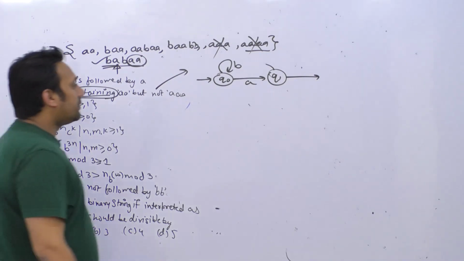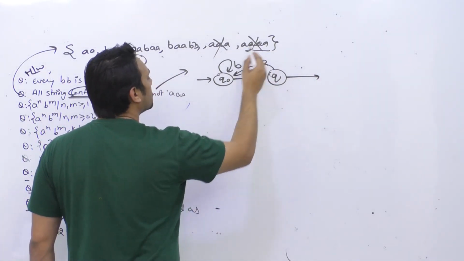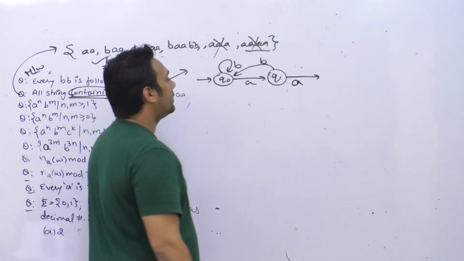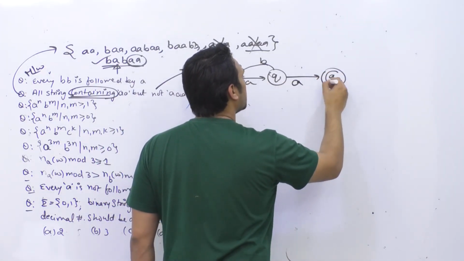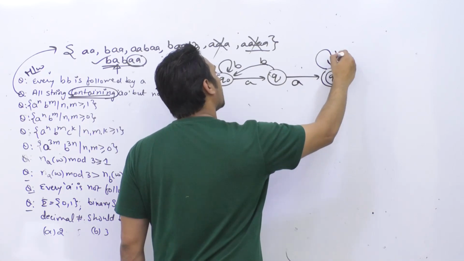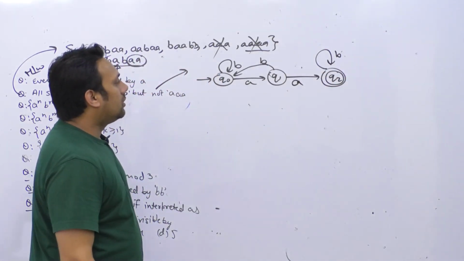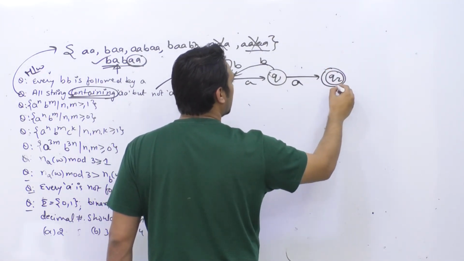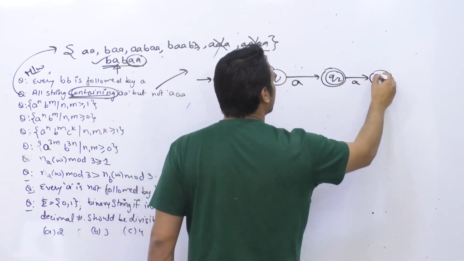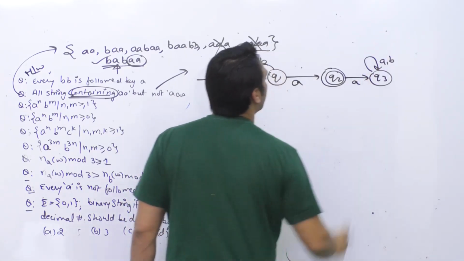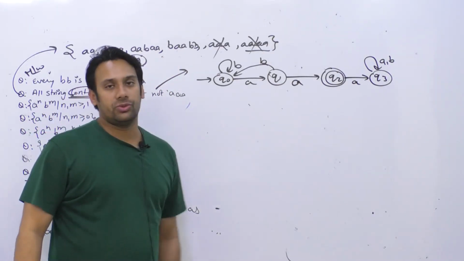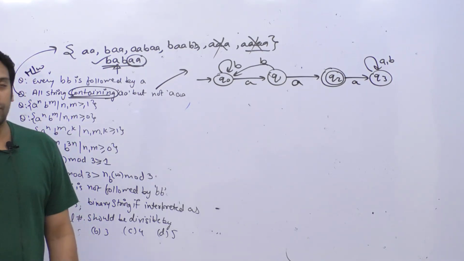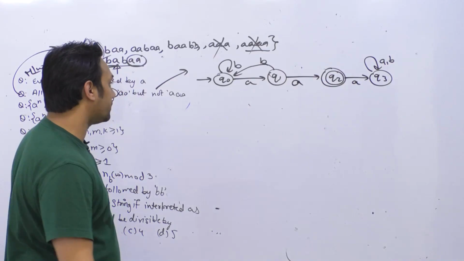Okay, now that means if you get a B here, then you go to the states, and if you get one more A here, that means we are having exactly a double A, then we can go to the state Q2 and we can make it as a final state. Here again we can have any number of B's, but again we have to make sure that we should not have 3 A's. So what I'm trying to say is if after Q2 if you get one more A, then go to a state Q3 and that should be a trap state. Okay, यानी कि you'll only reach to the state Q3 if you have triple A's. आप Q3 स्टेट पर सिर्फ तभी पहुंचेंगे जब आपके पास ट्रिपल A's हैं, but if you have double A's exactly, then you'll only reach to the state Q2.